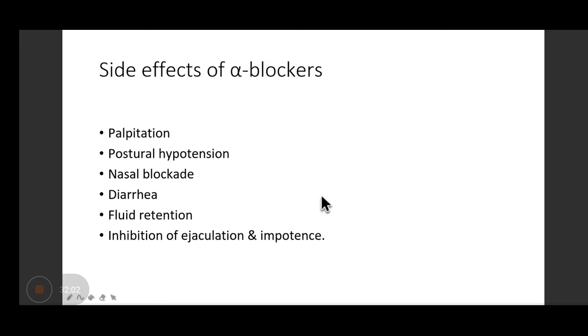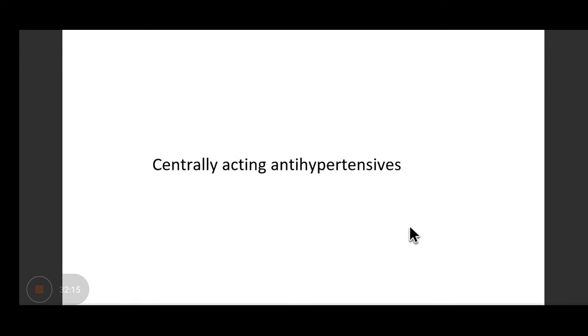So what are the adverse effects of alpha blockers? Palpitation, postural hypotension, nasal blockade, diarrhea, fluid retention, inhibition of ejaculation. So these are the issues. That's why they are not that popular drugs. Among the centrally acting antihypertensives, tell me a few names. Centrally acting sympatholytics.